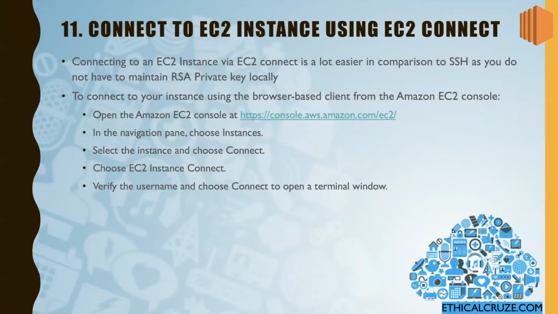But what EC2 Connect provides is a browser-based connection method by which we can directly connect to our EC2 instance. It is much like Cloud Shell, which we used in the previous video. Cloud Shell was a web-based method of connecting to a CLI, and similarly, EC2 Connect is a browser-based method, and you do not have to do any further installation. What are the steps? The steps are simple. We will open the console URL. In the navigation pane, we'll choose Instances. Then we will click connect, verify our username, and choose the connect option to open the terminal window. Let's go to the management console and see how it can be done.